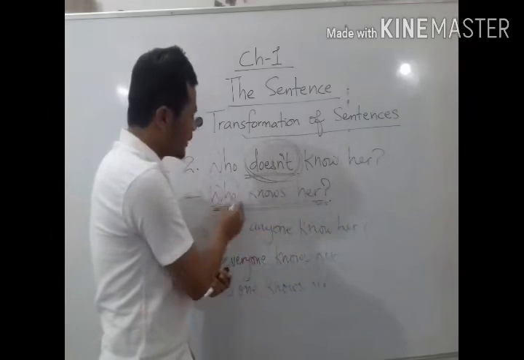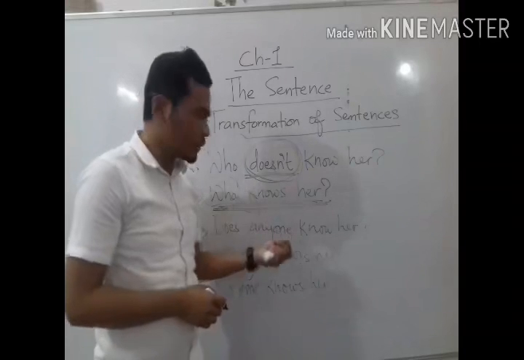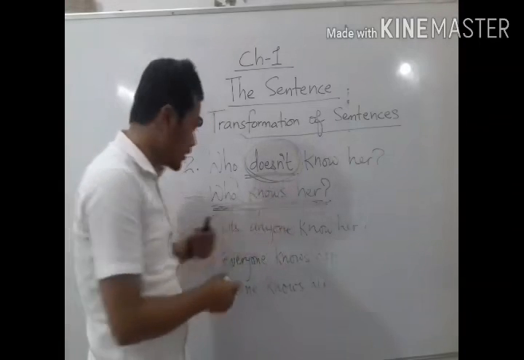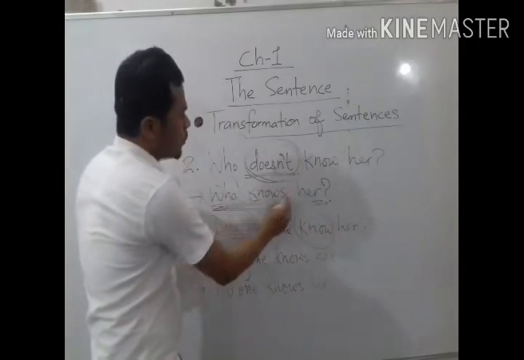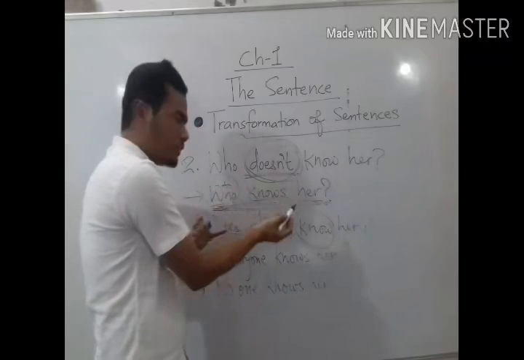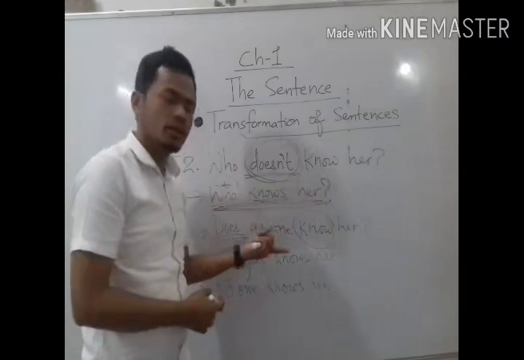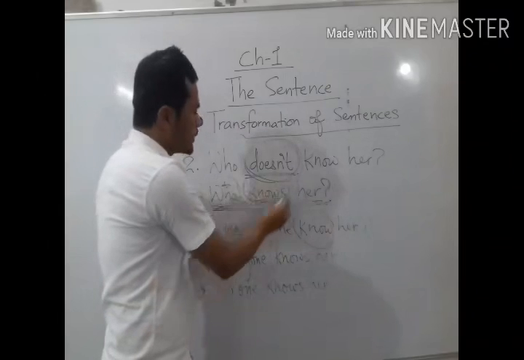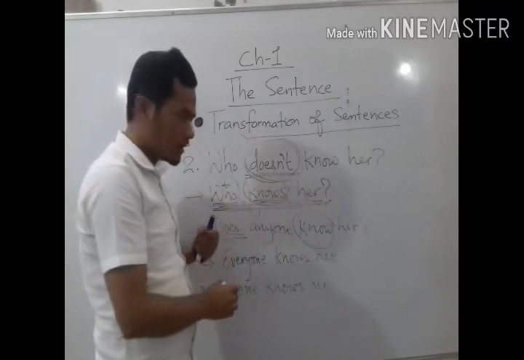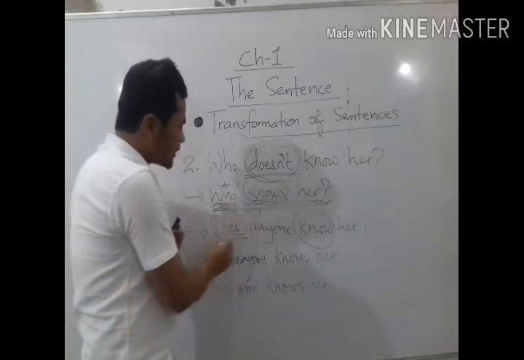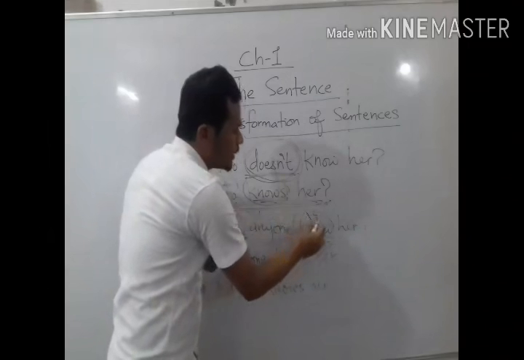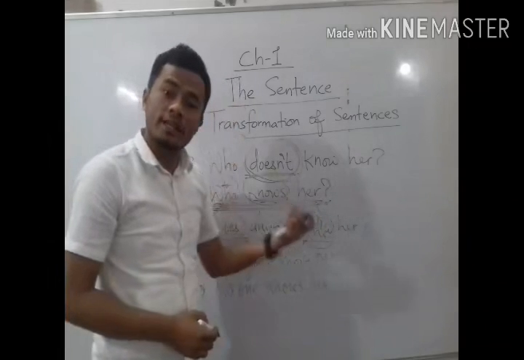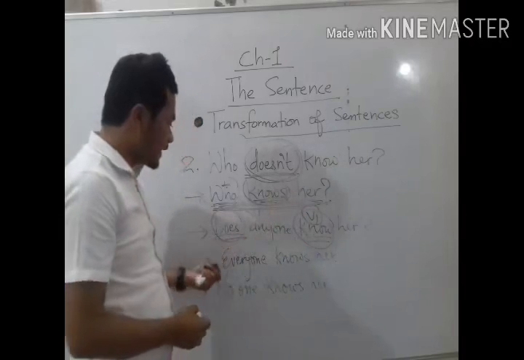Who becomes anyone here? Because we are raising a question. Does anyone know her? So we have used does here. So here, who knows? Someone knows her, maybe. Like everyone knows her. Here knows, because we have a singular subject. But when I use do, does or did, whether the subject is singular or plural, we have to use V1. That we have already discussed in our previous classes.